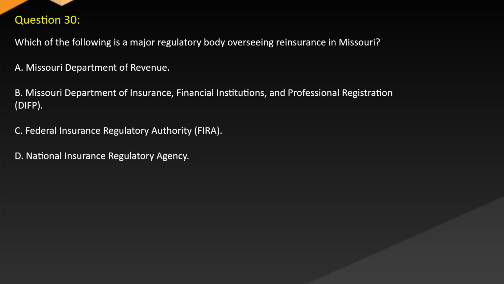Question 30. Which of the following is a major regulatory body overseeing reinsurance in Missouri? A. Missouri Department of Revenue. B. Missouri Department of Insurance, Financial Institutions and Professional Registration (DIFP). C. Federal Insurance Regulatory Authority (FIRA). D. National Insurance Regulatory Agency.